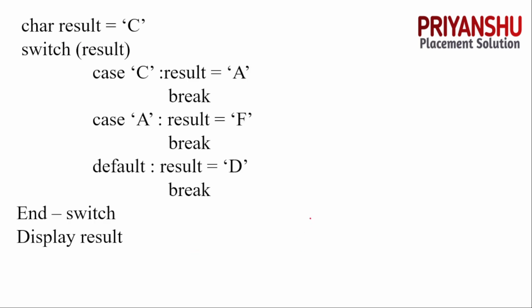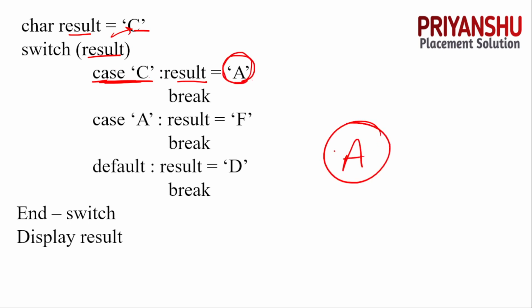Okay, let's move to the next question, guys. The next question is based on the switch statement again, but in this one we have a result c. It will move here and the test case is passed, right? Because the value of result is c. So result will be declared with a. Result equal to a, and directly a will be printed. Okay, let's move to the next.